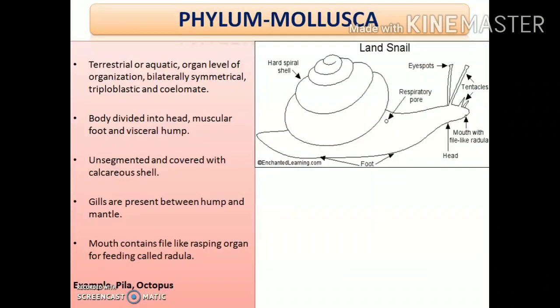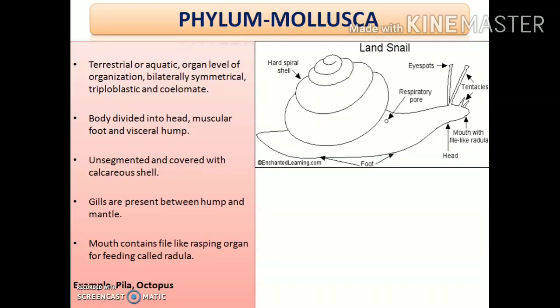So here are the important features of the phylum Mollusca. They can be either terrestrial or aquatic, that is, they can live on land or in water, and they have organ system level of organization. That is, they have specialized organ systems within their body, and generally they are bilaterally symmetrical.